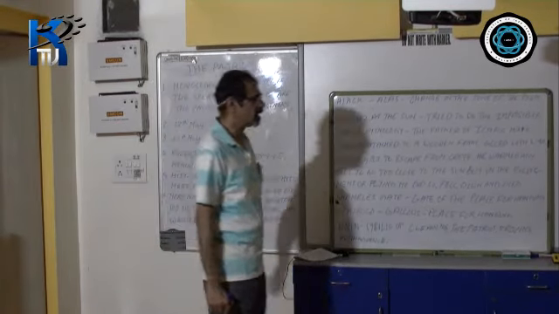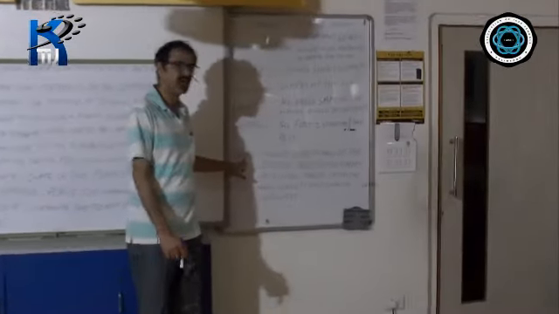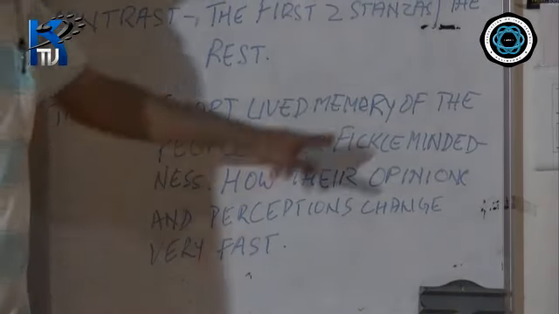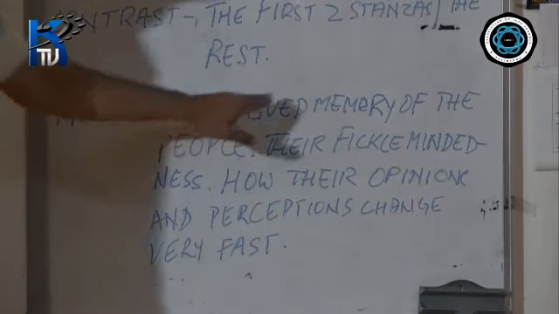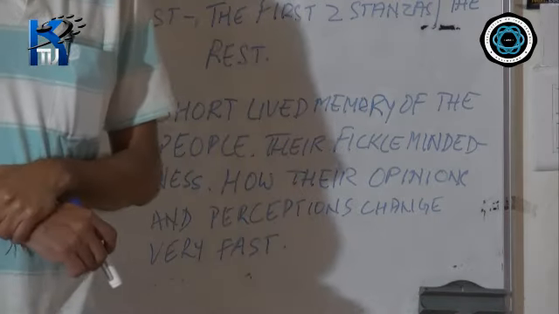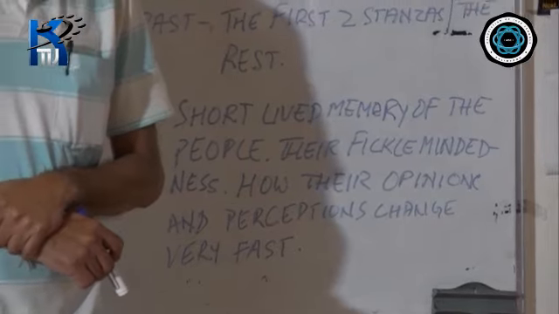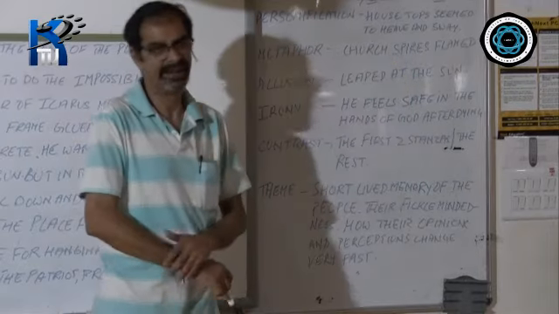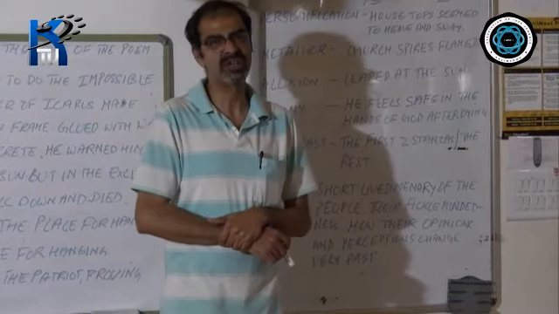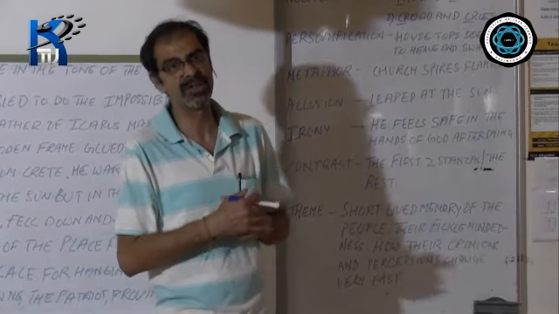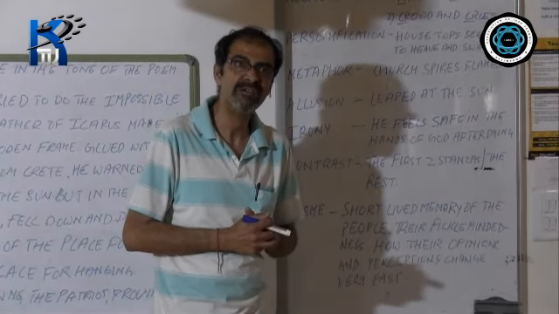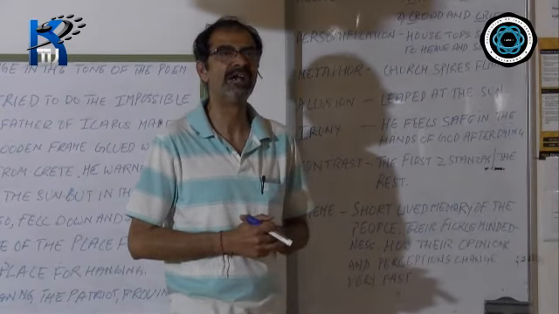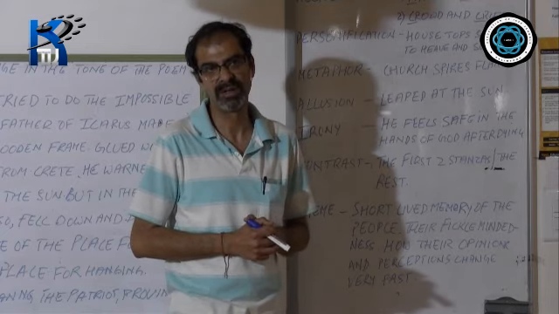And lastly, we come to the theme of the poem. This poem is bringing out the fact that people have very short-lived memory. Today, they glorify you. Tomorrow, they condemn and criticize you. People are very fickle-minded. Their minds change very fast. Their opinions and perceptions change very fast. Within 1 year, from a hero, this patriot had become a villain in the eyes of the people.